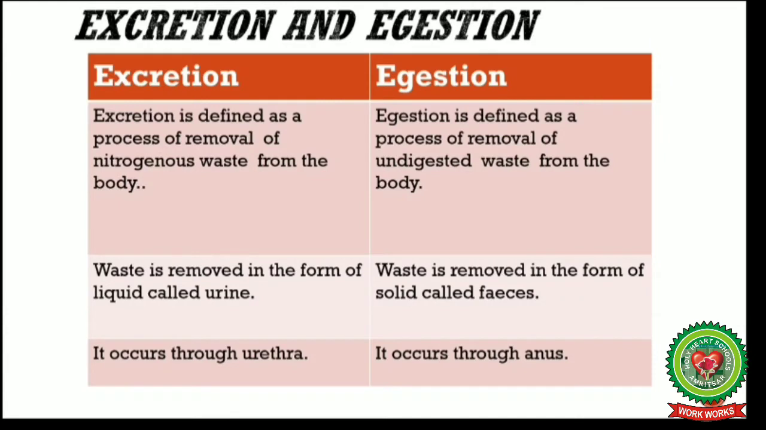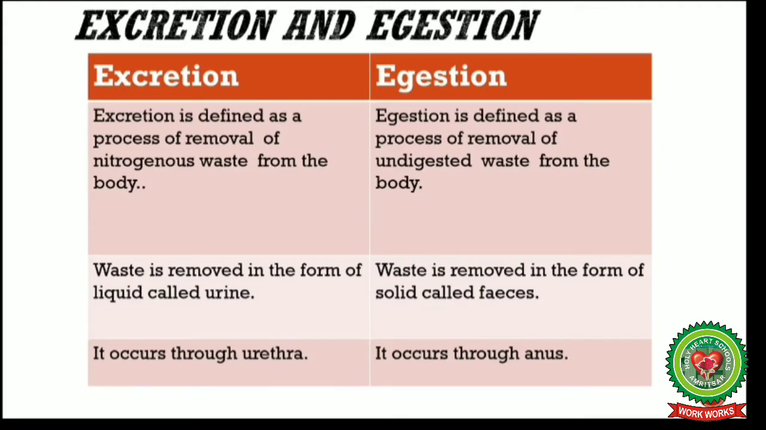Excretion is defined as a process of removal of nitrogenous waste from the body, and egestion is defined as a process of removal of undigested waste from the body. In excretion, waste is removed in the form of liquid called urine, and in egestion, waste is removed in the form of solid called feces. Excretion occurs through the urethra and egestion occurs through the anus.